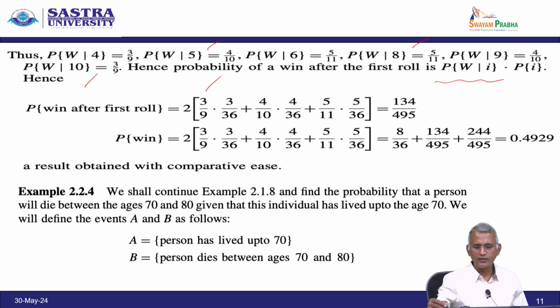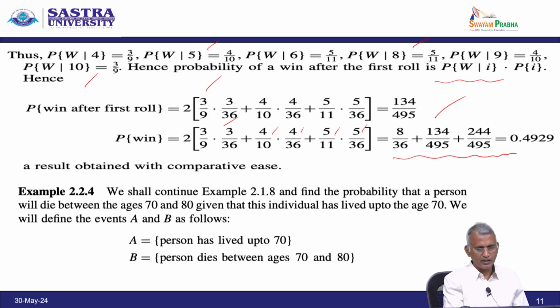After simplification we get 134 by 495. Similarly, the probability of win is 3 by 9 into 3 by 36, 4 by 10 into 4 by 36, 5 by 11 into 5 by 36, and we have the corresponding values. So, we have a comparatively easy way to obtain the solution to the problem. I hope you can understand how to solve this problem.